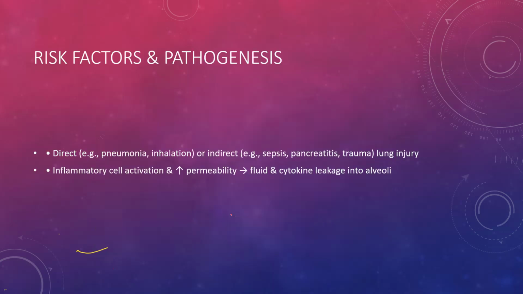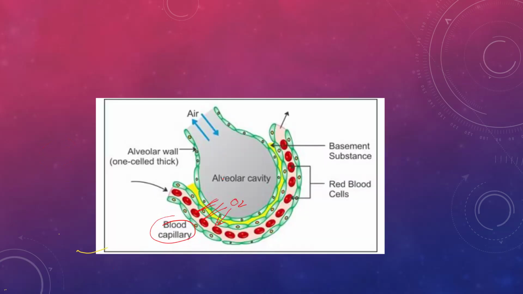So the risk factors are very high yield. We will divide the risk factors into two types: direct lung injury and indirect lung injury. Direct lung injury may be pneumonia, aspiration, inhalation, and indirect lung injury is sepsis, pancreatitis. So this lung injury will lead to inflammatory cell activation and increased permeability. Okay, so whenever there is lung injury, whether direct or indirect, it will increase this capillary permeability. So here is the fluid.